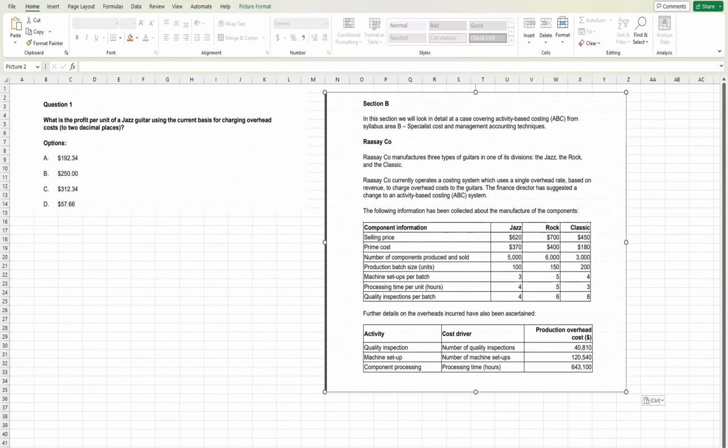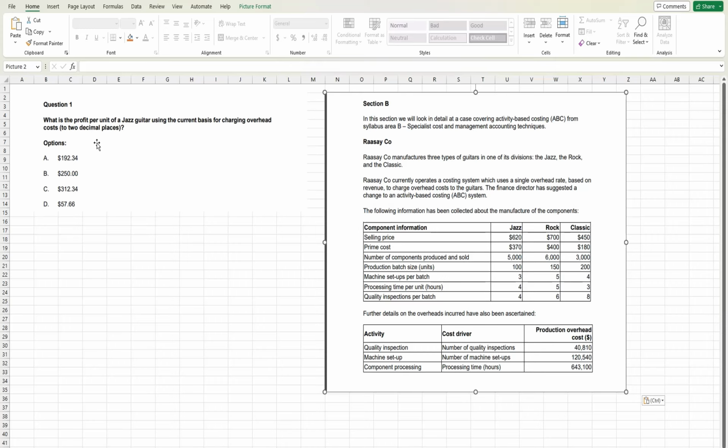Let's move to the first question. It asks: what is the profit per unit of a jazz guitar using the current basis for charging overhead cost? Be careful, the question wants your answer to 2 decimal places. This will mostly matter in case of a blank requirement. So let's figure out how to calculate the profit per unit of a jazz guitar using the current basis for charging overhead.